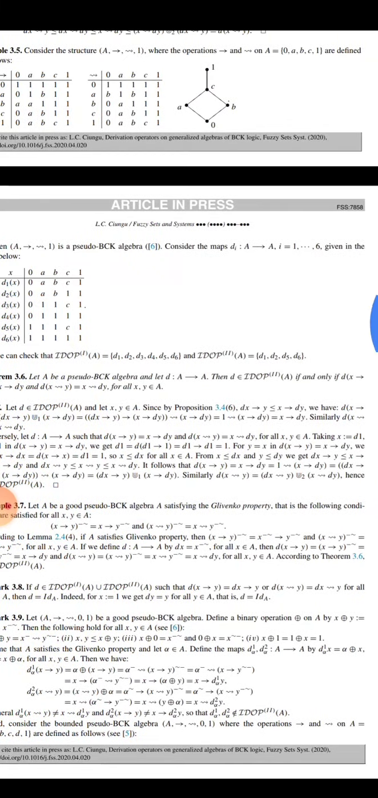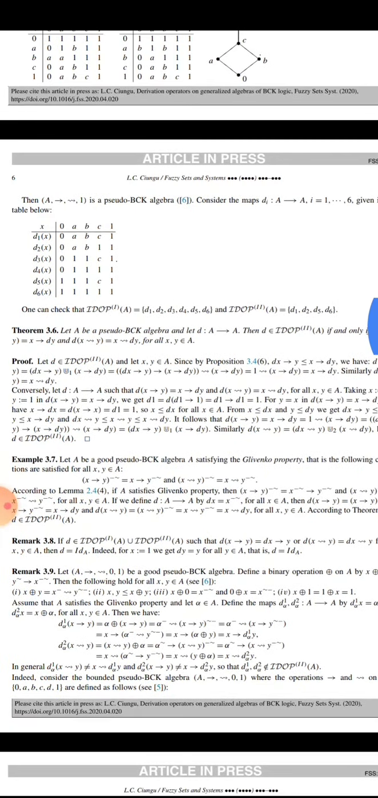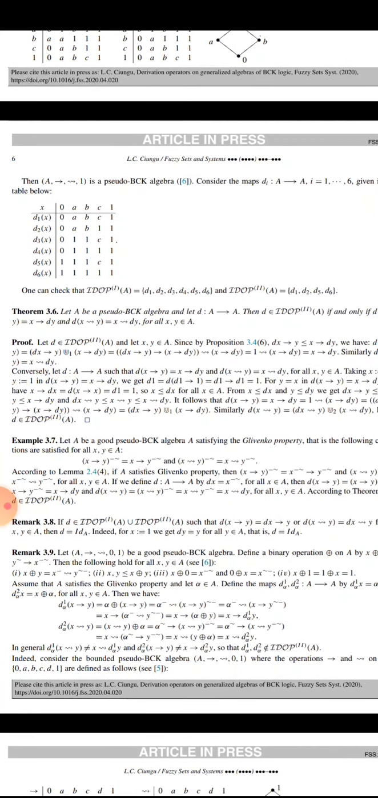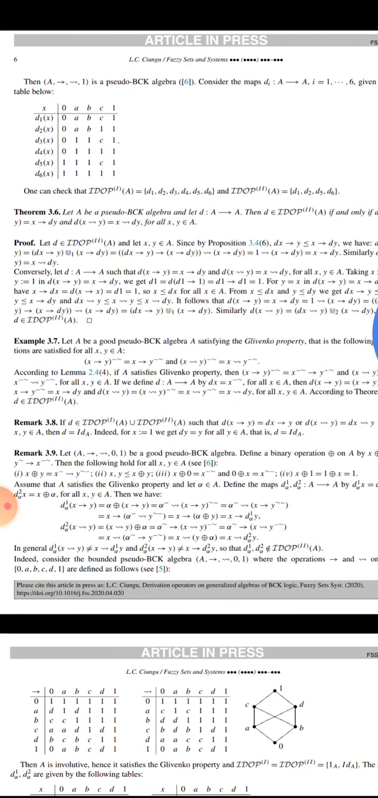Consider the mappings D_i from A to A, i = 1 to 6, given in the table. And here is another table. You can check IDP1(A) = {D1, D2, D3, D4, D5, D6} and IDP2(A) = {D1, D2, D5, D6}.